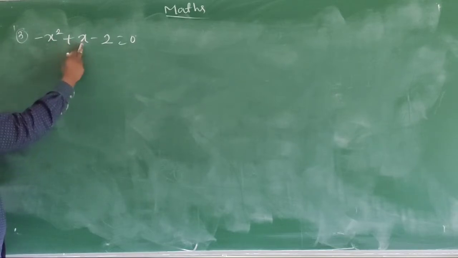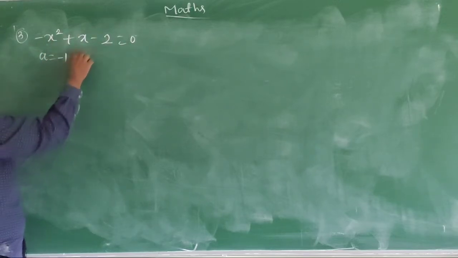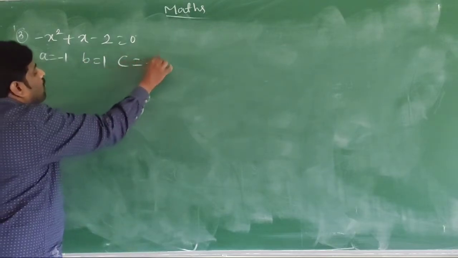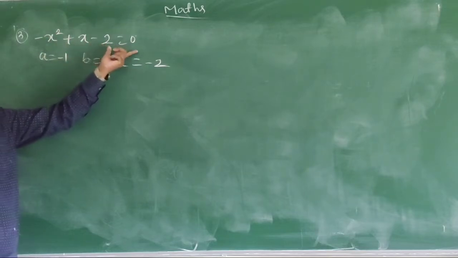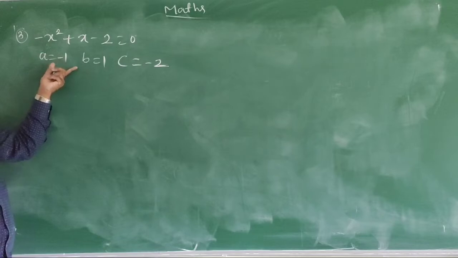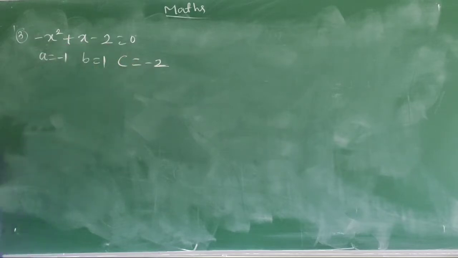Here a value is equal to minus 1, b value is equal to 1, c value is equal to minus 2. So minus 1 is the x square coefficient, x coefficient is 1, and the constant is minus 2. Minus 1 x square plus 1x minus 2 equals to 0. a is equal to minus 1, b is equal to 1, c is equal to minus 2.